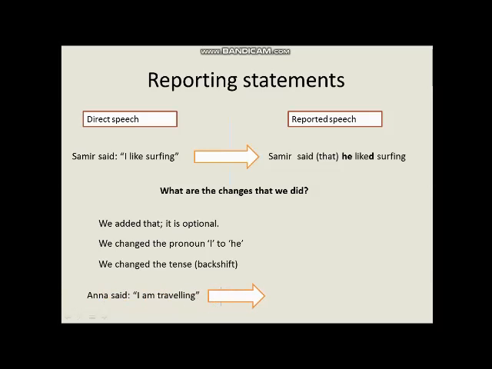So let's have an example. Anna said, "I am traveling." Let's make this indirect. It becomes, Anna said that she was traveling. Here we have present continuous, and here we put past continuous. So one step backwards in time. And we change the pronoun. Here we have I, and here we put she. Why? Because here we have Anna and she is a female, and that is optional for sure.